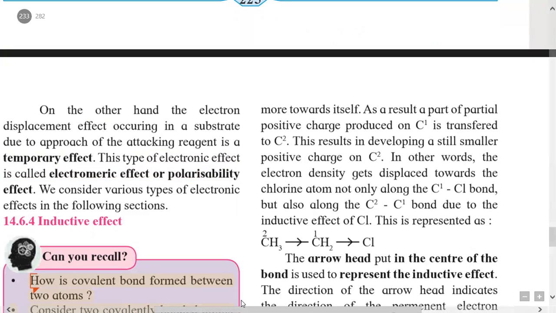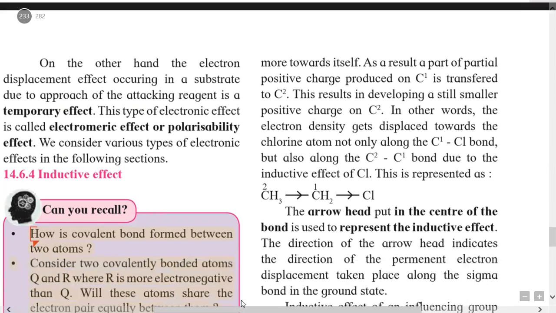So in short, we had studied that electronic effects are of two types. One is permanent and the other is temporary. Permanent electronic effects are the inductive effect and the resonance effect, and the temporary electronic effect is the electromeric effect, or it is called the polarizability effect.